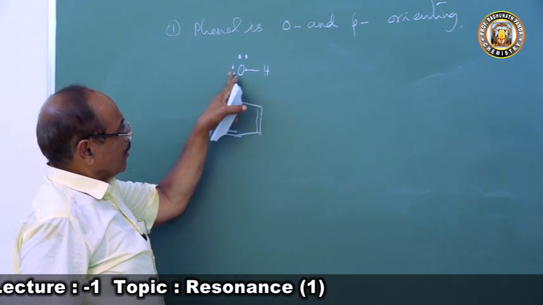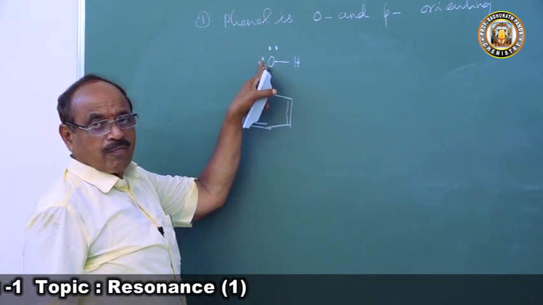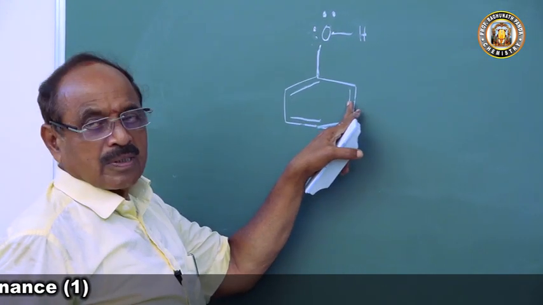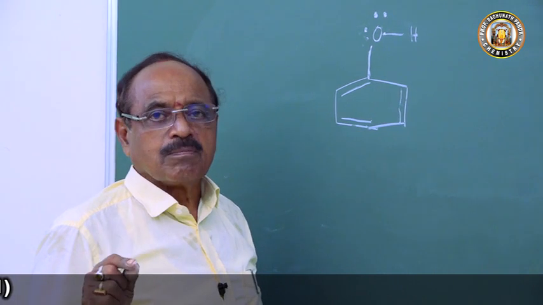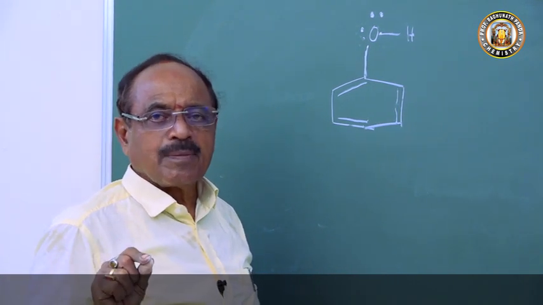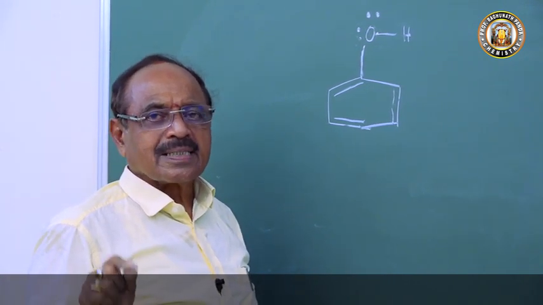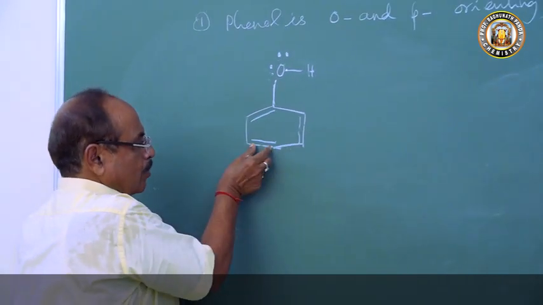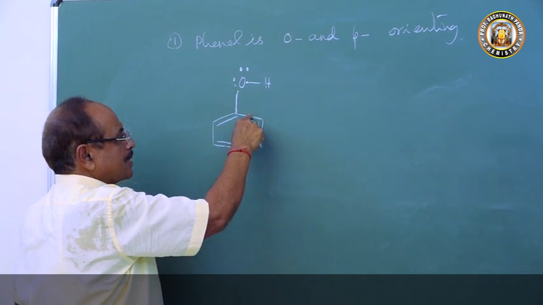The lone pair, the unshared pair of electrons of oxygen, is in conjugation with the double bonded system. This is called a conjugate system, where alternate single bond and double bond take place. So here is a double bond, then a single bond, then a double bond, then a single bond, then a double bond, then a single bond.